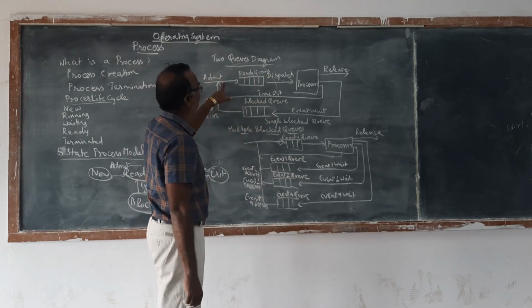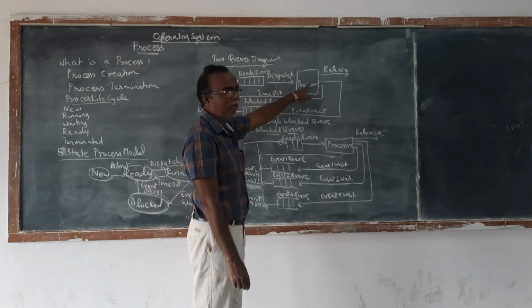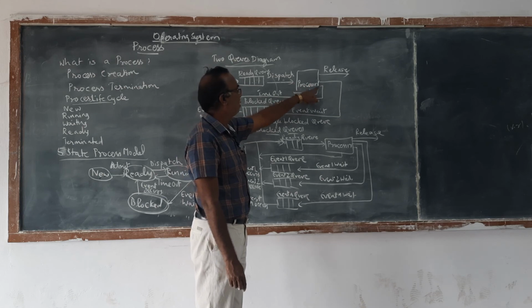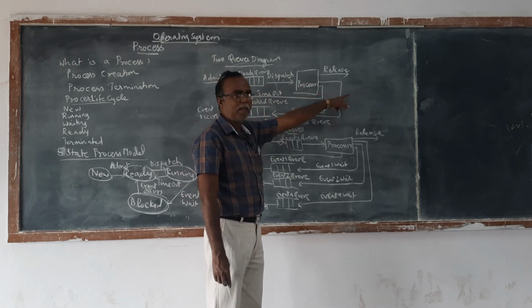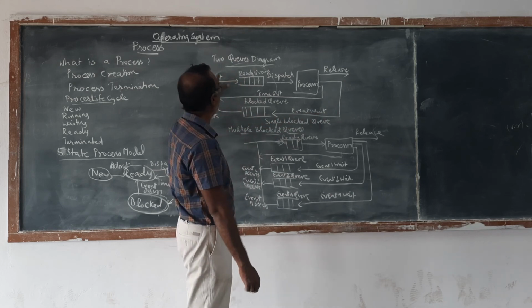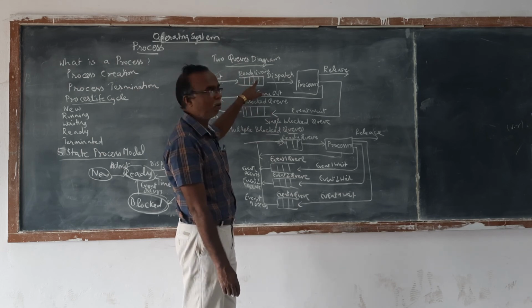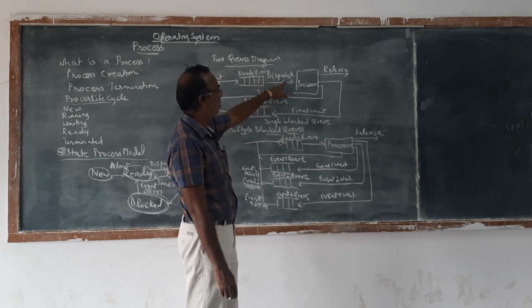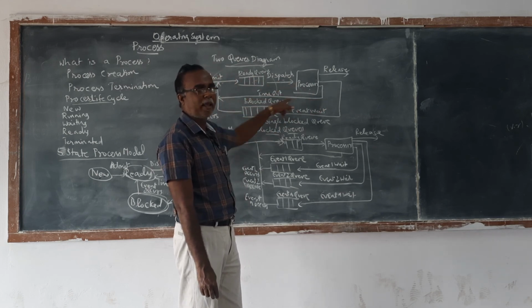First it is admitted, one process is executed, then dispatched, then the time is over and it comes out. The process is halted due to an interrupt. Once again it is not executing, it is placed in the ready queue, and once again it is going to execute.